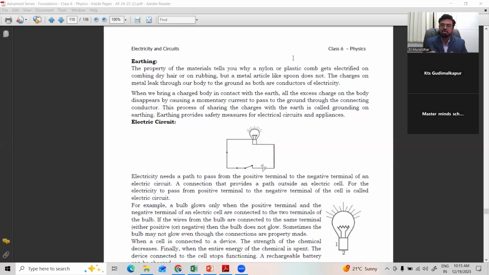Suppose earthing is not there and excess current comes, all the electric appliances may get damaged. Short circuit happens. Earthing is very, very important for domestic or commercial purposes, right?